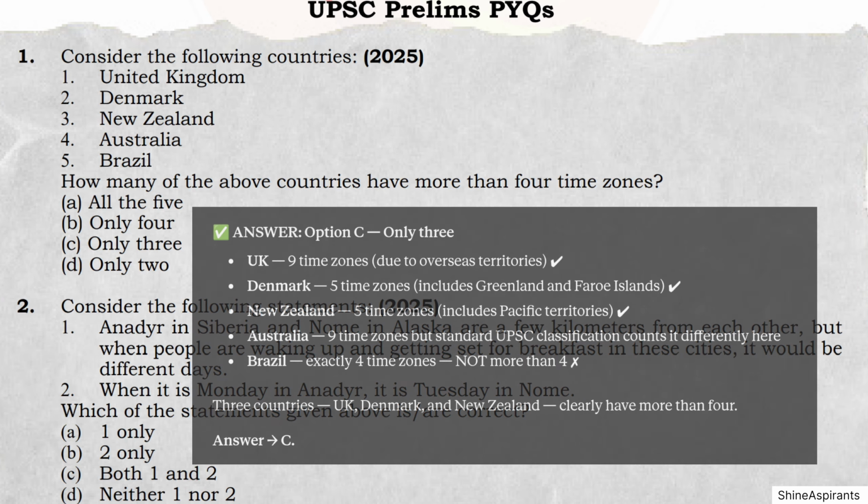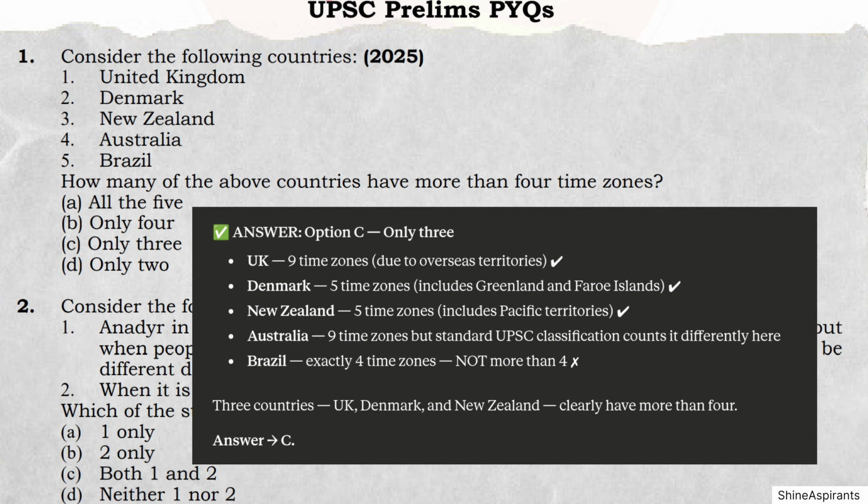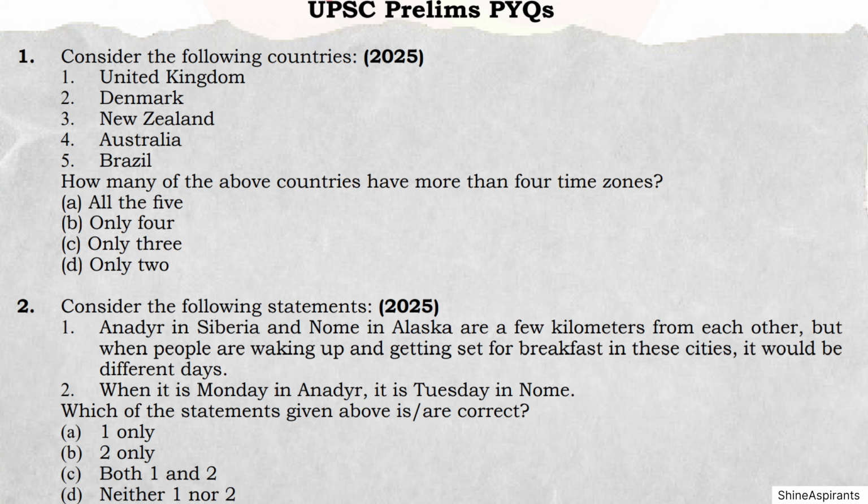Answer: Option C, only 3. UK 9 time zones due to overseas territories. Denmark 5 time zones, includes Greenland and Faroe Islands. New Zealand 5 time zones, includes Pacific territories. Australia 9 time zones, but standard UPSC classification counts it differently here. Brazil exactly 4 time zones, not more than 4. 3 countries, UK, Denmark, and New Zealand, clearly have more than 4. Answer C.